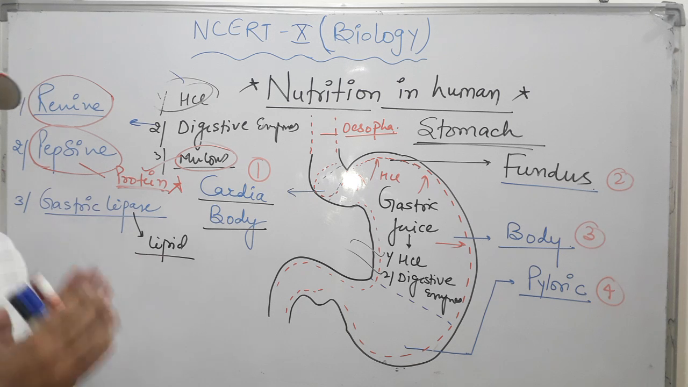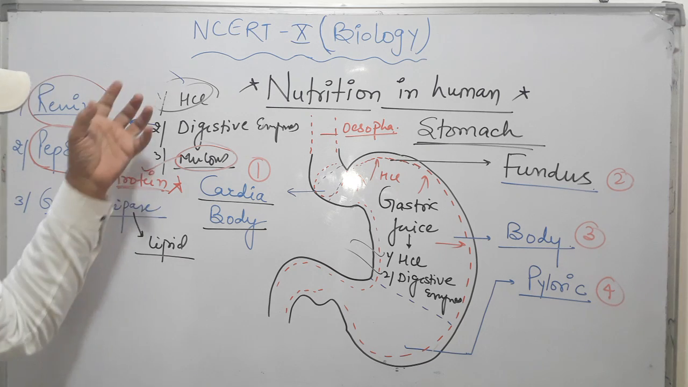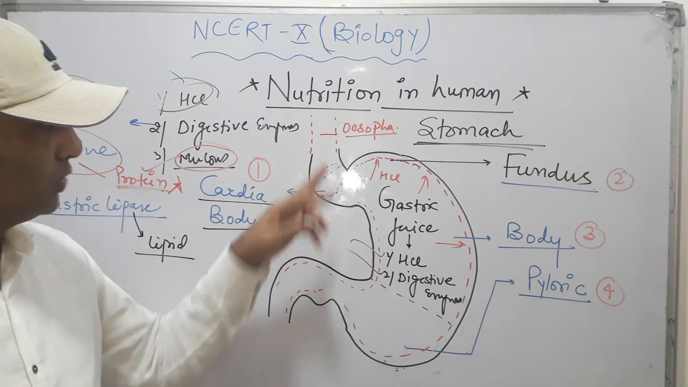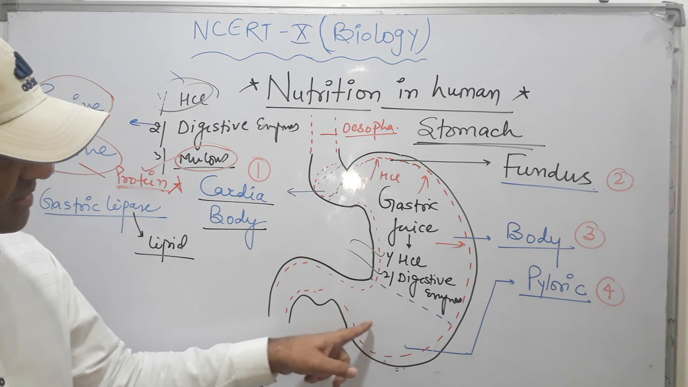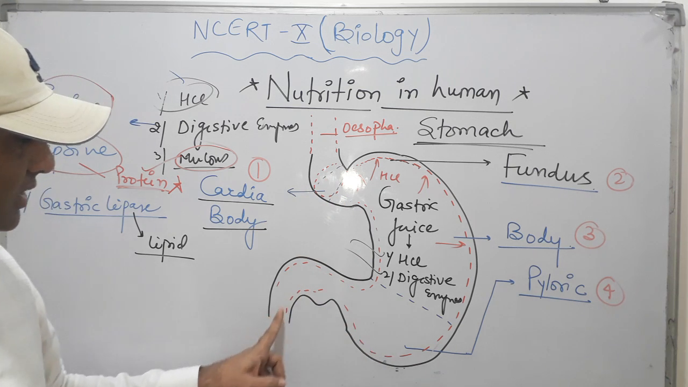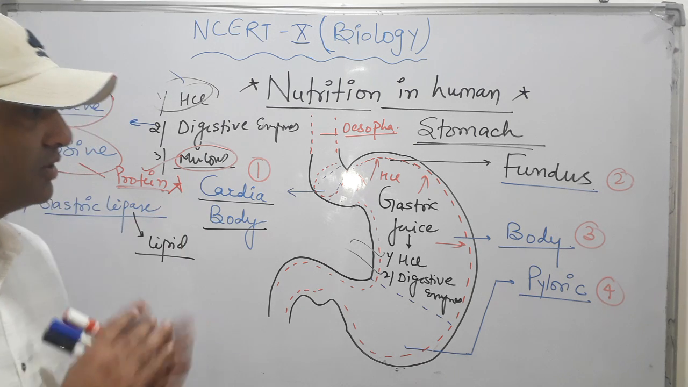Now the function of the stomach: digestion of protein, and it converts the food, especially the bolus received by the stomach, into chyme. So it receives the bolus and converts the food into chyme, and then the chyme enters the intestine. So this is the introduction to the stomach for 10th class.